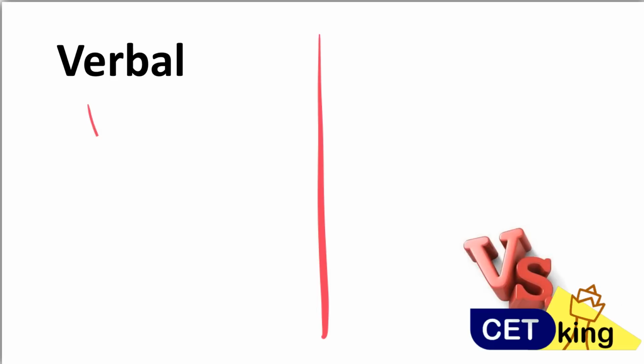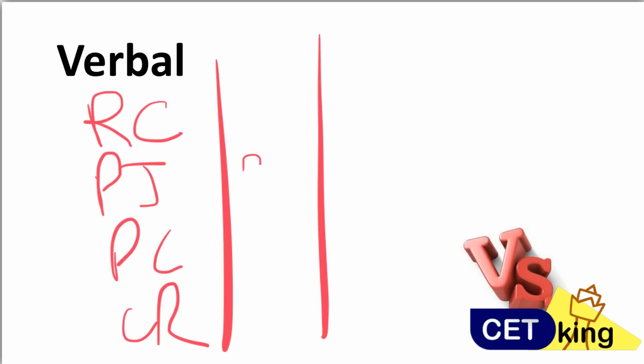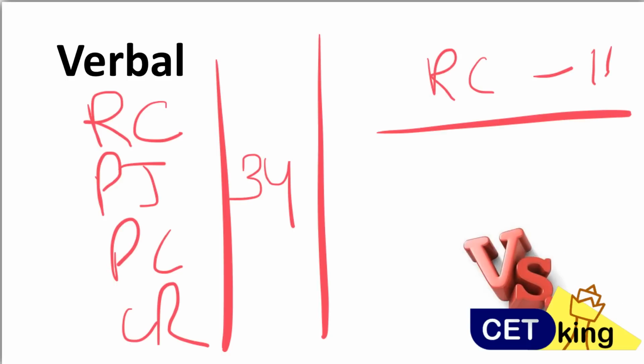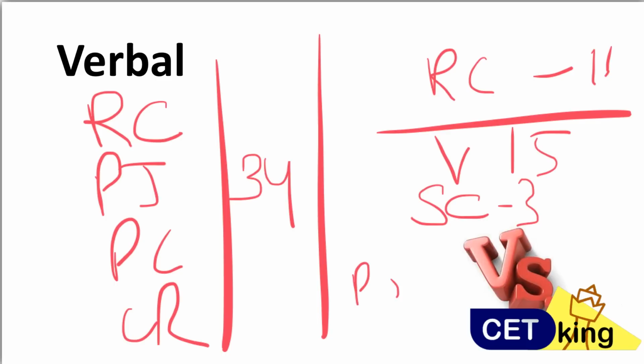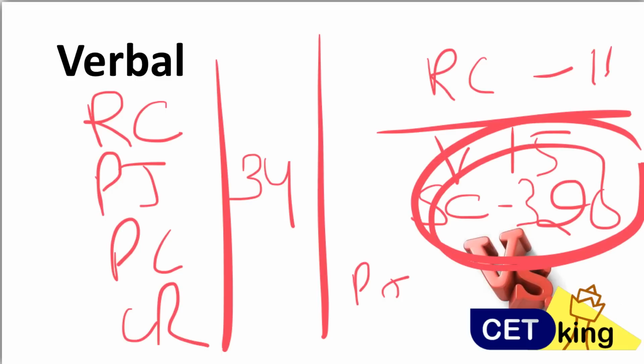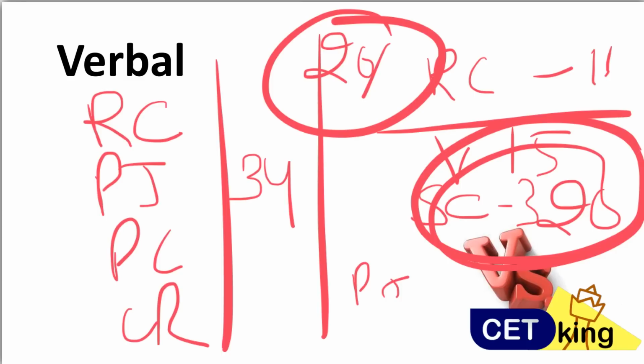Verbal section of CAT is all descriptive: reading comprehension, para jumble, para completion, critical reasoning. All 34 questions are based on reading one big paragraph. Here, RC is fine. RC 16 questions you can handle. But remaining: sentence completion 3 questions, vocabulary based 15 questions and sentence rearrangement, para jumble 2 questions. So this 20 mark ka paper is totally new if you haven't given CAT. So here comes the first section. So 1/5, matlab 20% of the paper is going to be different. That is the verbal section. And every question of verbal is 0.75 marks weightage, not 1 mark, 0.75.